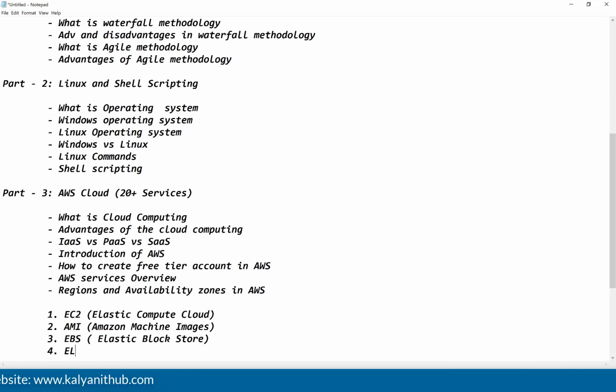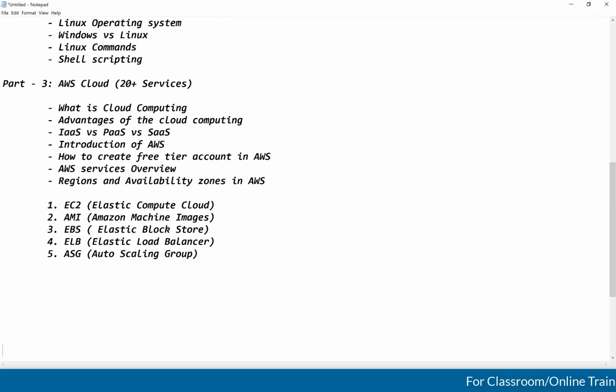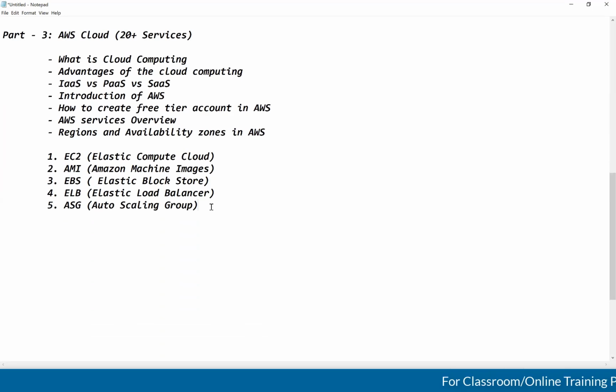Next, we will discuss about ELB. This is one of the most important one. Elastic Load Balancer. Next, we will talk about ASG. ASG stands for Auto Scaling Group. After this ASG, guys, have a look into this. First EC2, AMI, EBS, ELB, ASG, guys. After this, I'm going to talk about Route 53. The another service which I'm going to discuss is Route 53.